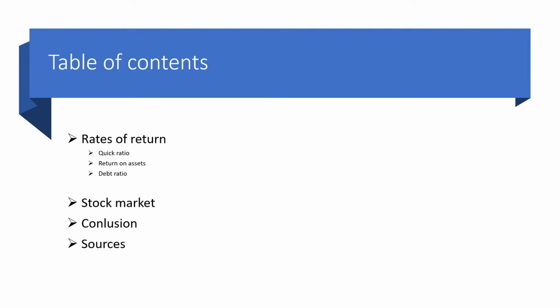Table of contents. First of all, I will discuss some ratios such as the quick ratio, the return on assets, and lastly the debt ratio. Then we will look closer at the stock market, and lastly I will share my opinion.